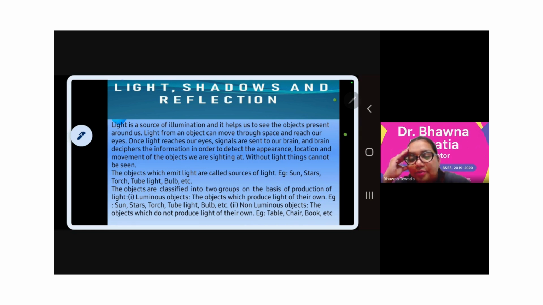And non-luminous objects can be like your wood, can be like your book. Those who do not have their own light and do not produce any light.